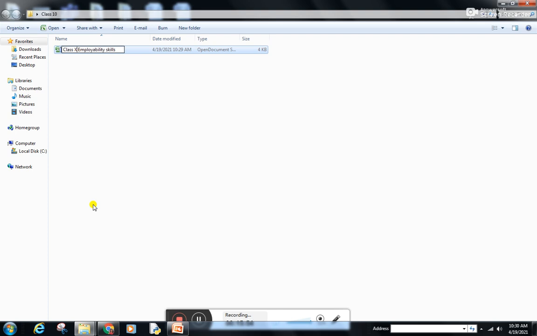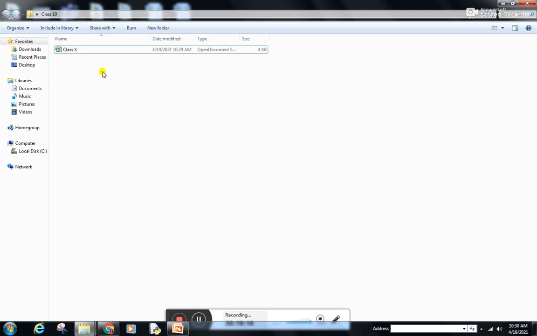Now click anywhere outside and the name has been changed. The other shortcut way of changing the file name is to select the file and press the F2 function key. The name will be highlighted, and now you can change the file name, leaving it as class 10 only. So again the file name has been changed.